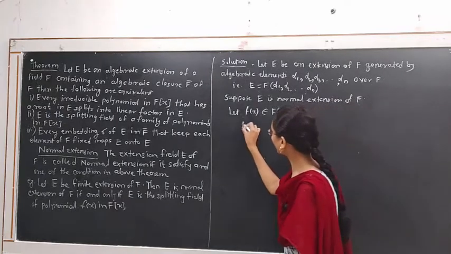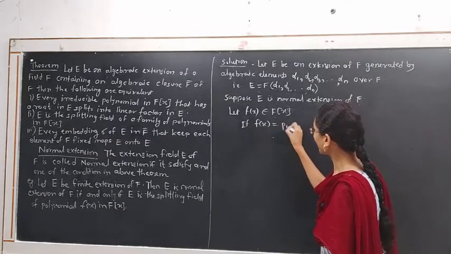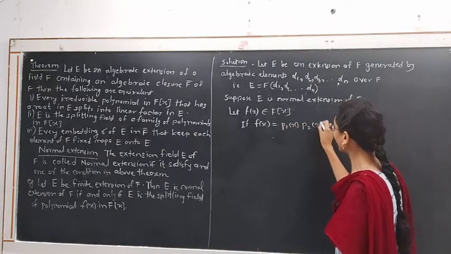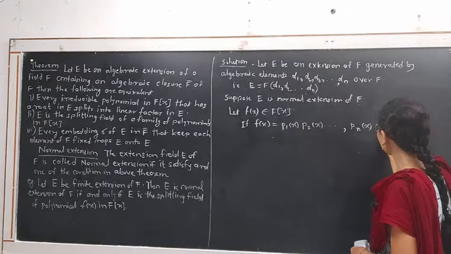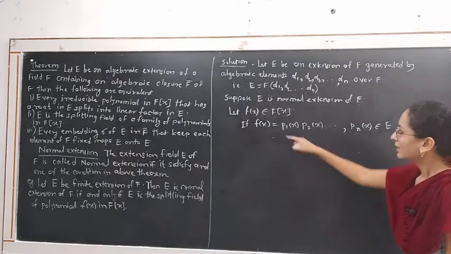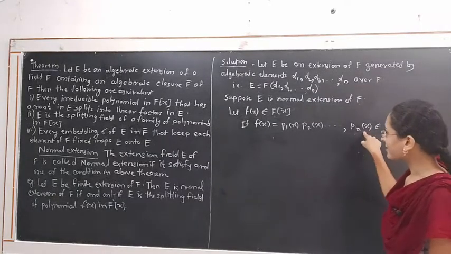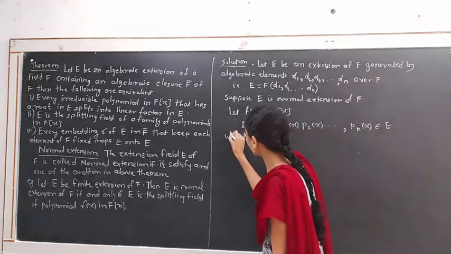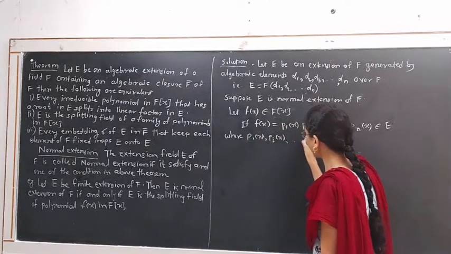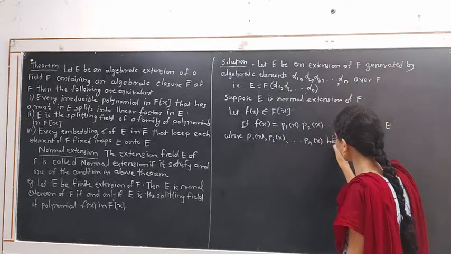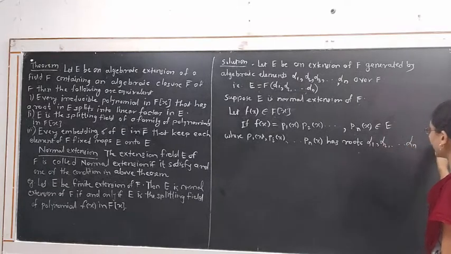If f(x) has a factorization p1(x) into p2(x) up to pn(x) in E, that is, if f(x) has a factorization in E into n factors p1, p2 up to pn, where p1(x), p2(x), pn(x) have roots alpha 1, alpha 2 up to alpha n.